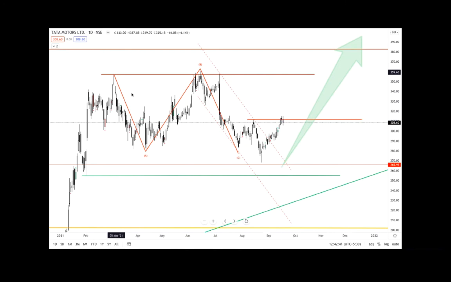the Tata Motors. Now this is the first signal. This whole expanded flat pattern has been completed. This is the first signal. Now what you have to do is, whether there will be any dip or not, we cannot say, but any dip should be bought with the SL of this, and we should look for the above targets.